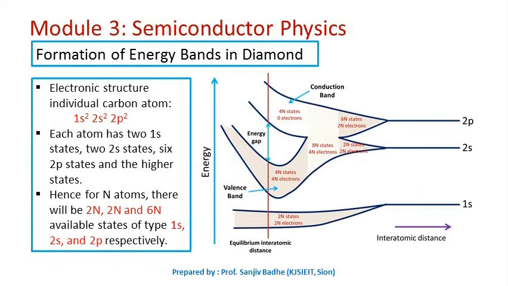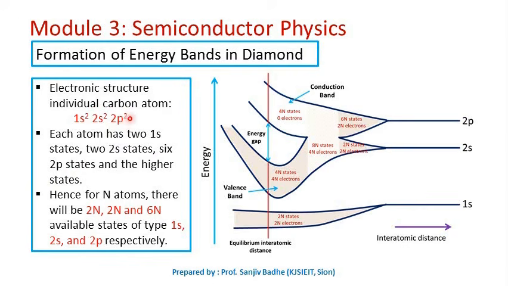Let us try to understand the formation of energy bands with an example. We will discuss the formation of energy bands in diamond. Diamond means carbon, and for carbon the atomic number is 6 and the electronic structure is 1s2, 2s2, 2p2. That means in each atom there will be 2 1s electrons, 2 2s electrons and 2 2p electrons. Each carbon atom will have 2 1s states to accommodate the 2 1s electrons, 2 2s states to accommodate the 2 2s electrons, and 6 2p states which can accommodate 6 2p electrons.